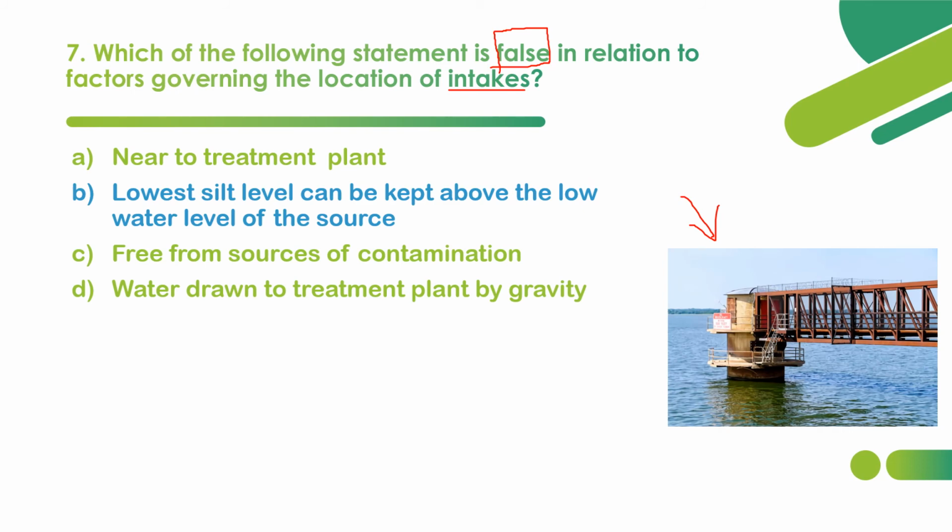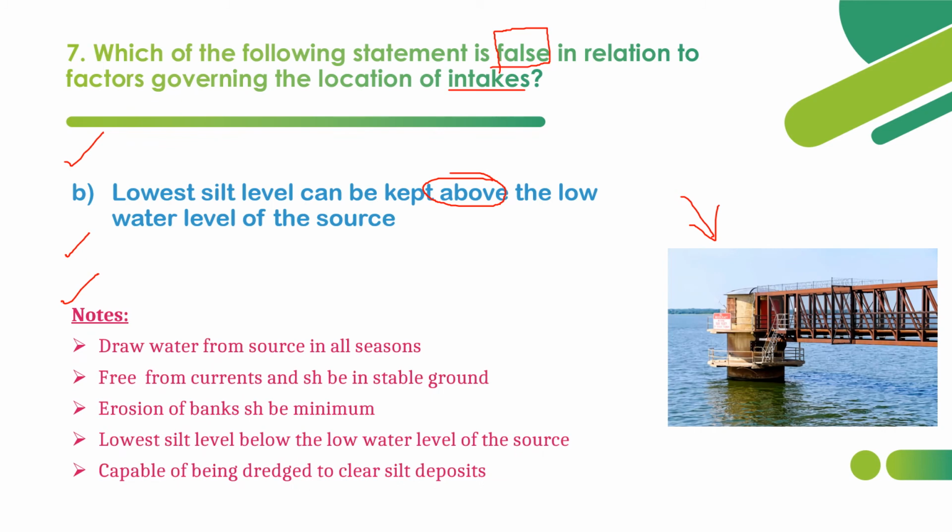So what is the false option? This is the false one, because the lowest silt level has to be kept below the low water level, not above the low water level of the source. So this is wrong. The other three are true regarding factors governing location of intake. It should be near to the treatment plant, it should be free from contamination, and water can be drawn to the treatment plant by gravity. So let's see other factors.